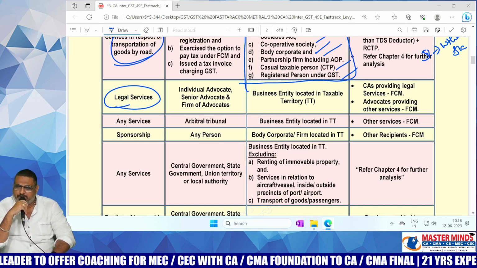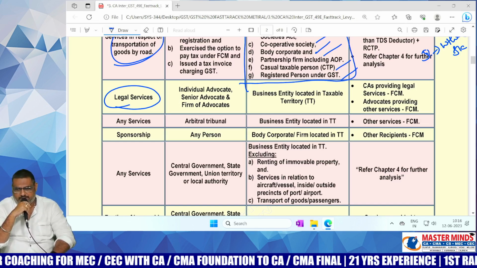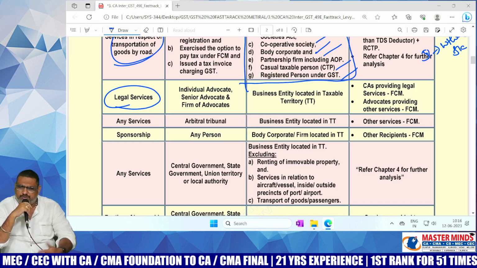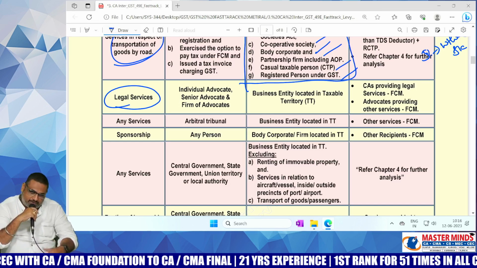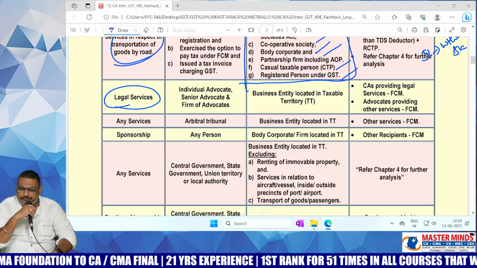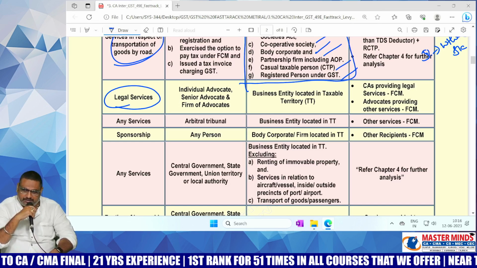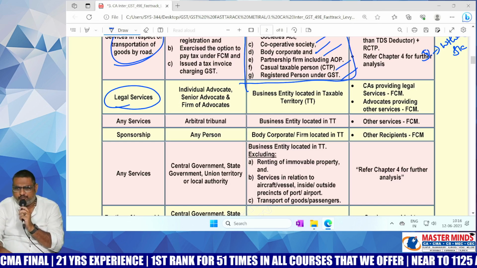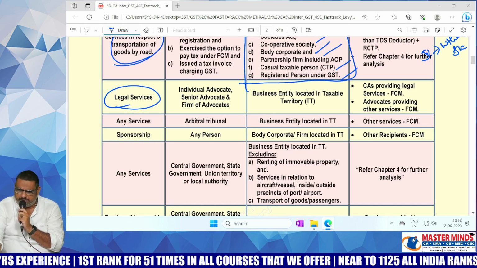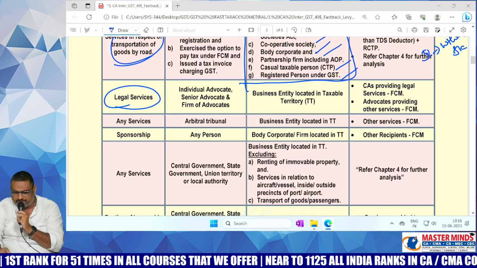Okay, advice means informal way. Consultancy means formal way, the professional way. Assistance means physical involvement in the case. If any of these things are there with respect to law, in all these cases, it is known as legal service.